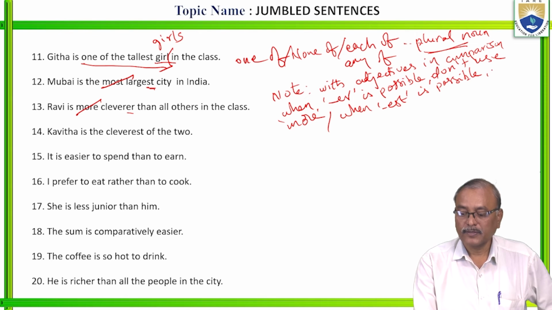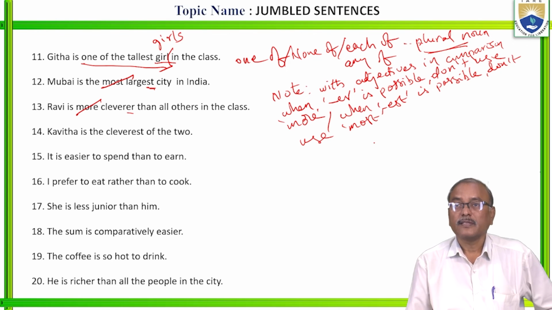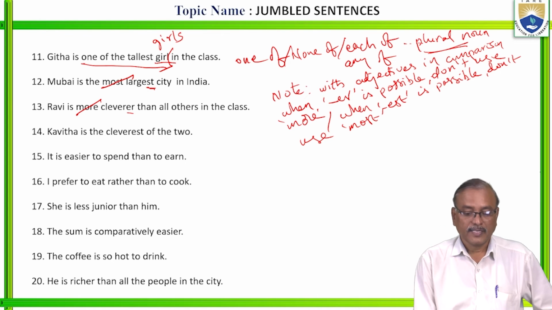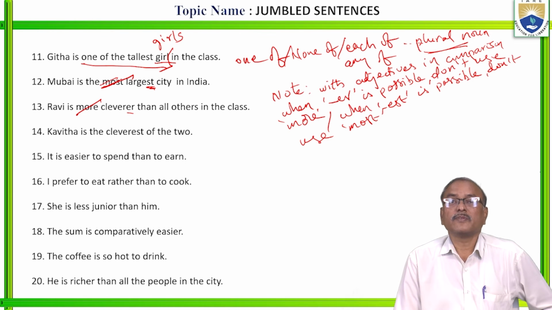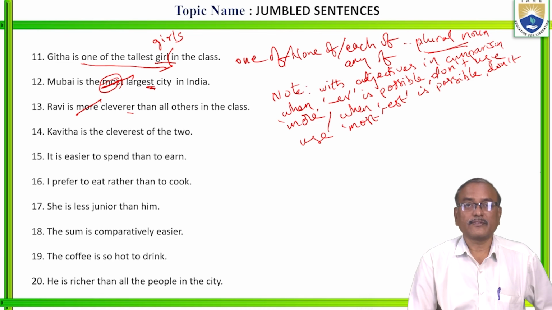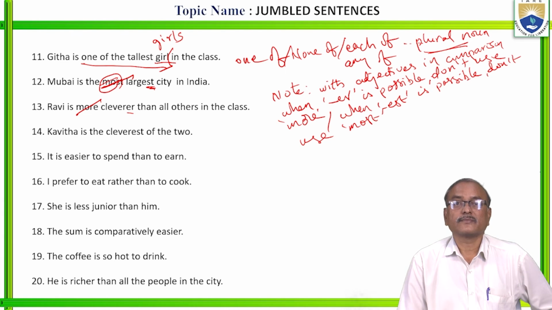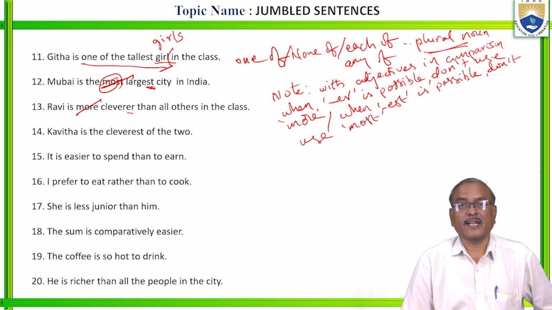Okay, don't use, okay, most. Right? Is it clear? This is a rule. Here EST is possible here. When EST is possible, don't use most. Mumbai is the largest city in India. Here, strike off most. Ravi is more cleverer than all others in the class.